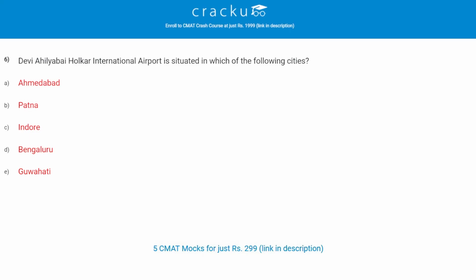Let's check the next question. Devi Ahilya Bai Holkar International Airport is situated in which of the following cities? The correct answer is C, Indore. And Indore is situated in which state? It's situated in Madhya Pradesh. Let's check the next question. Kempegowda International Airport is located in which of the following cities? The correct answer is E, Bangalore.